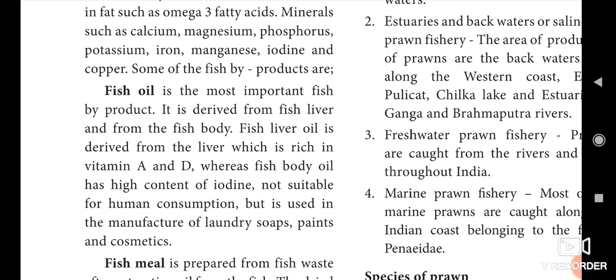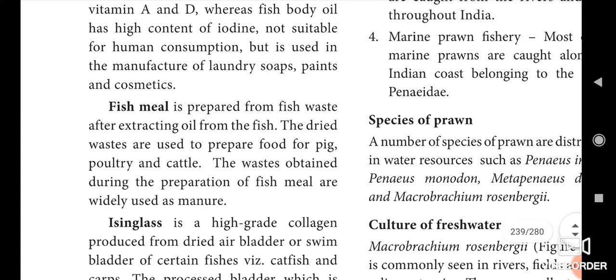Fish liver oil is derived from the liver, which is rich in oil containing vitamin A and vitamin D. Underline that. Whereas the fish body oil has high content of iodine, not suitable for human consumption, but is used in the manufacture of laundry soap, paints and cosmetics. Okay, so this is also used in cosmetic products.